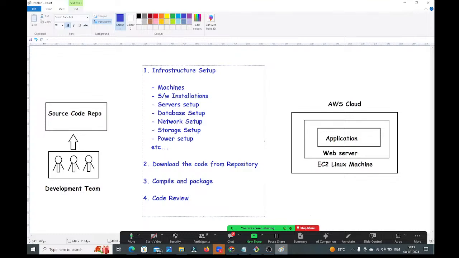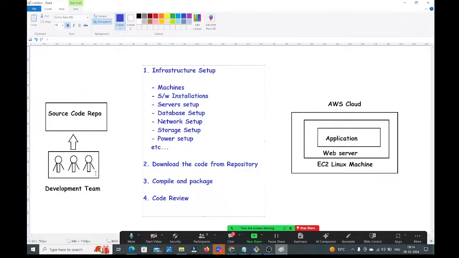Manually you will do? No. We don't know anything Java, we don't know anything Python. We are the operations team. We are not developers. Then how can we do it manually? We won't do it manually. For that, we will use some software, some tools to perform the code review. What tools we will use? That I will explain. Guys, observe carefully.